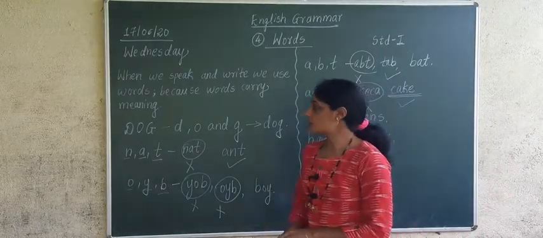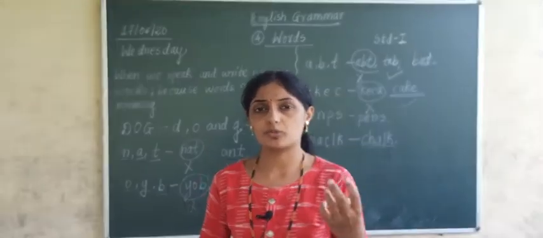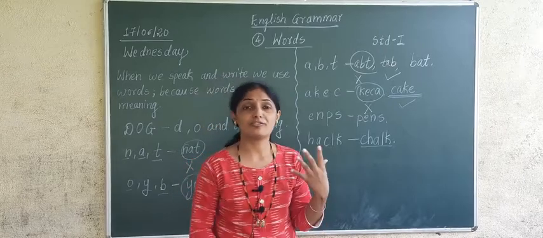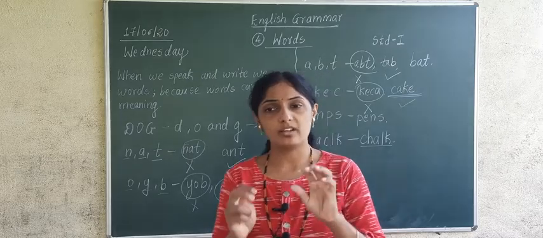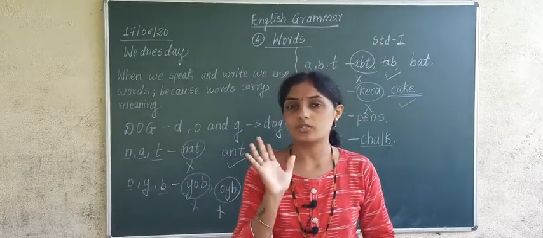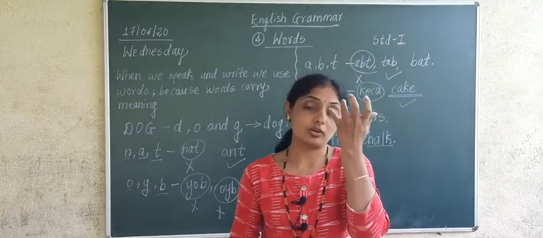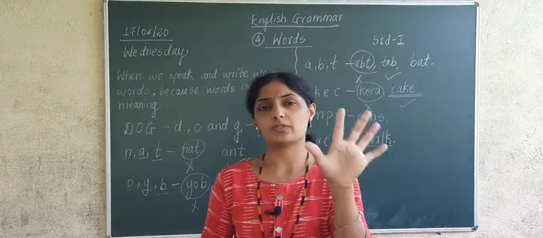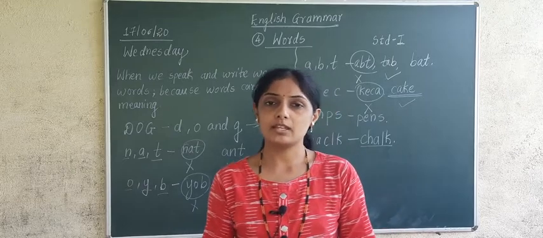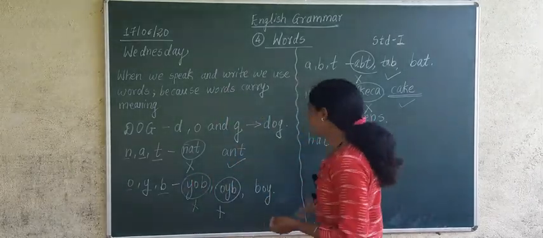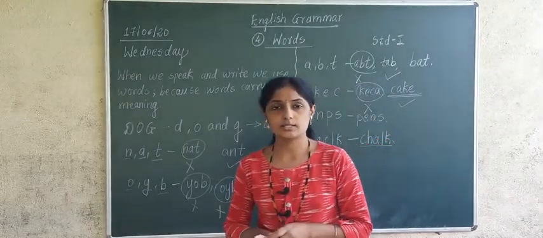In this way you should be able to make 2 letter words, 3 letter words, 4 letter words, 5 letter words, correct? You are in just first standard, so for you it will be a little difficult, but at least 2 letter words and 3 letter words you should be able to make from the letters given. You can ask your parents to give you 5 examples of 2-letter words and 5 examples of 3-letter words, and it will be very easy for you to make meaningful words from those letters. Have you understood how to make words?